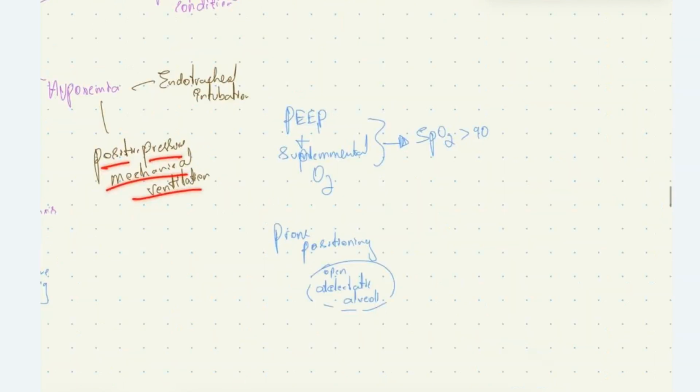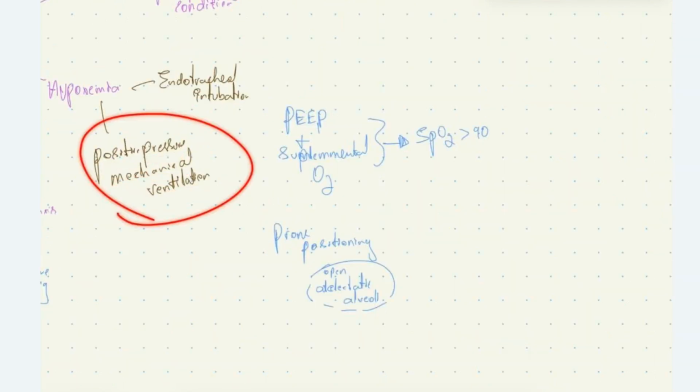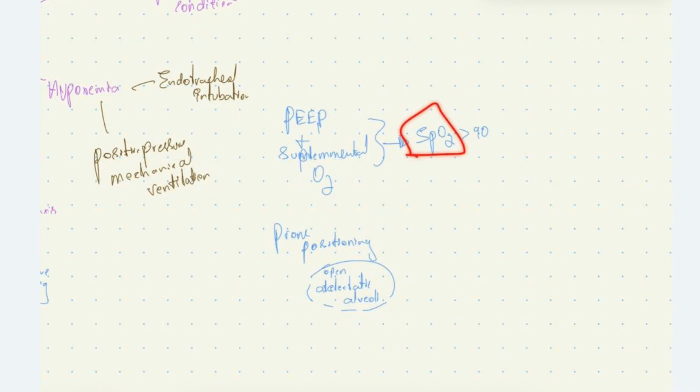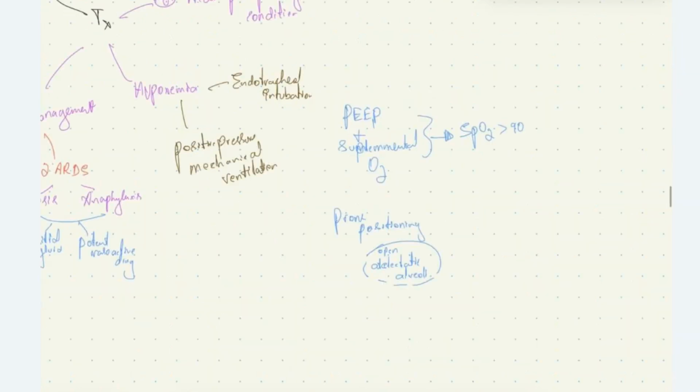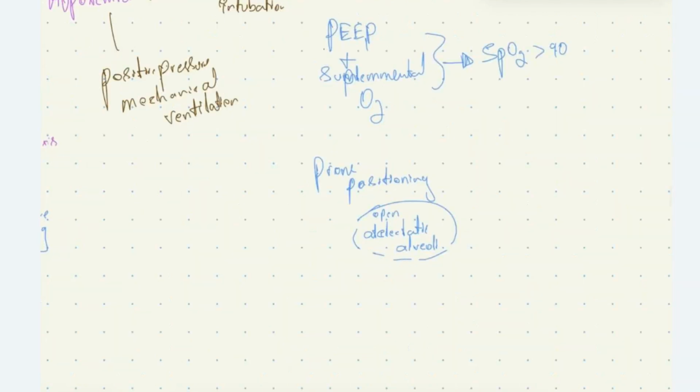In mechanical ventilation, we should maintain the positive end expiratory pressure and supplemental O2 at a level to achieve SpO2, the saturation of O2, of more than 90. Then the patient can be placed in prone position so that the atelectatic alveoli will open. This is about management of hypoxemia.